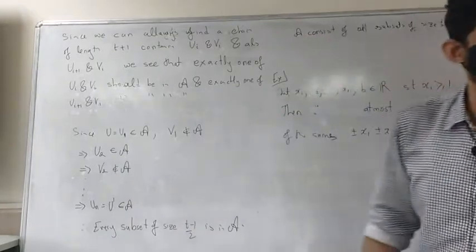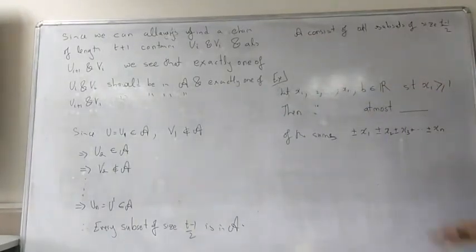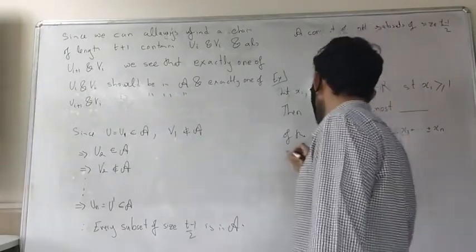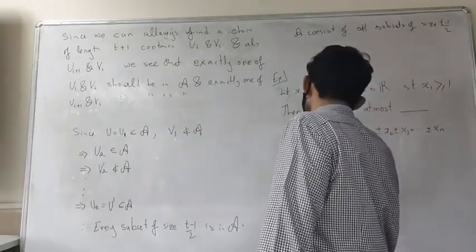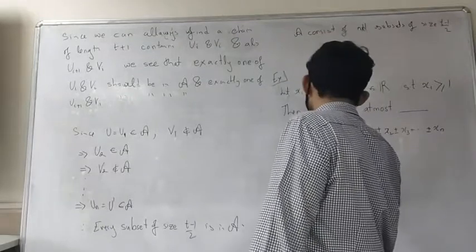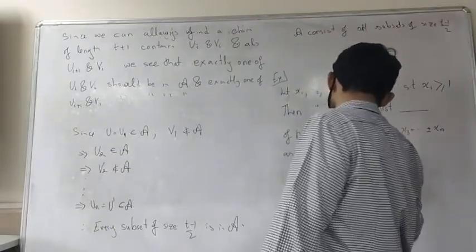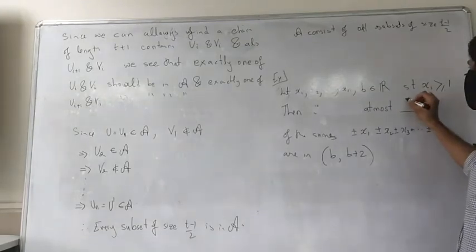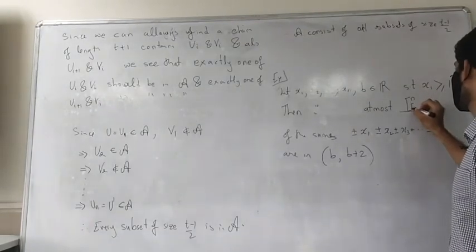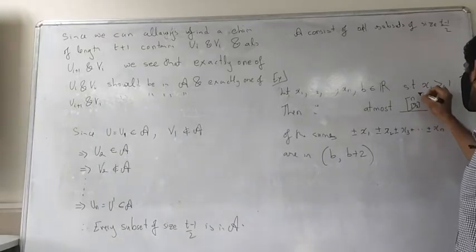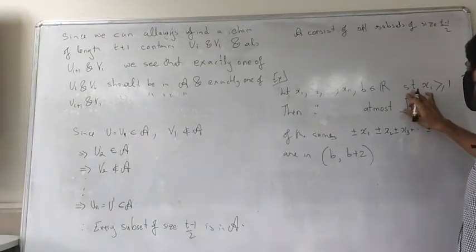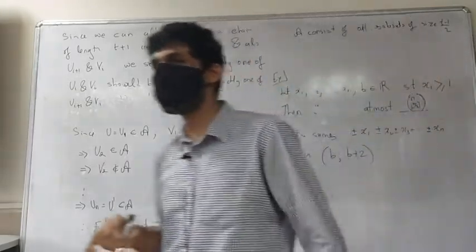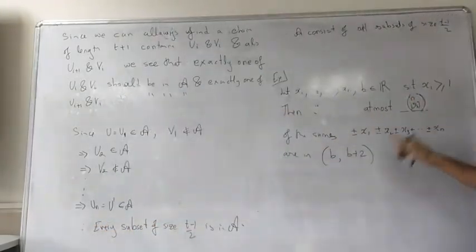Among these 2 raised to n, I'm saying that at most some number are in the interval (b, b+2), and the number is C(n, floor(n/2)). At most this number is going to be in this interval.